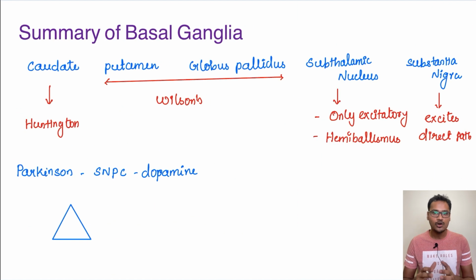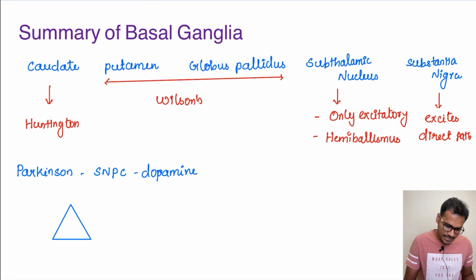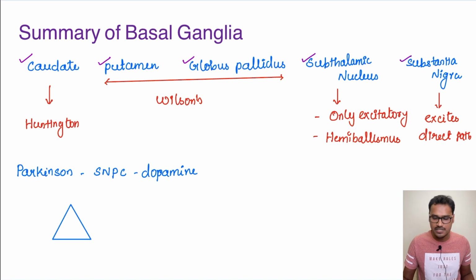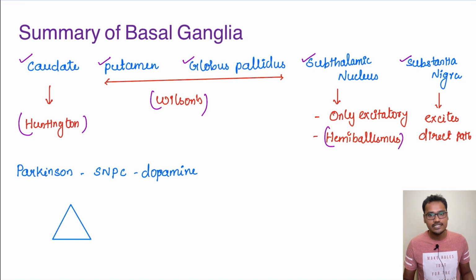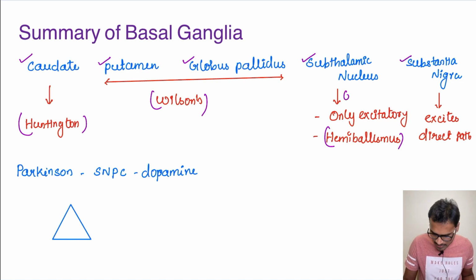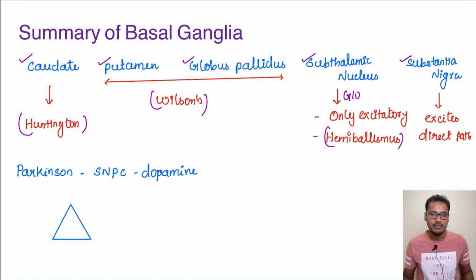Now let's summarize all the basal ganglia. In the basal ganglia, we have 5 nuclei: the caudate, putamen, globus pallidus, subthalamic nucleus and substantia nigra. Here the caudate is involved in Huntington's disease, the putamen and the globus pallidus are involved in Wilson's disease, and the subthalamic nucleus is involved in hemiballismus. We have seen that the subthalamic nucleus is the only one giving an excitatory output, which is glutamate. The rest all give inhibitory outputs.